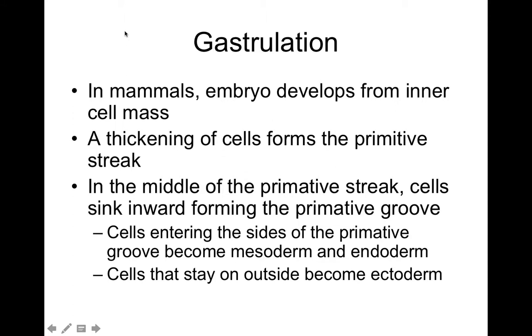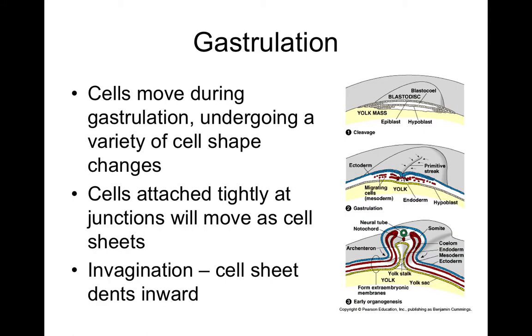In mammals, the embryo develops from the inner cell mass. A thickening of the cells forms a primitive streak. This primitive streak is what's caused right here. That is where that fold is going to occur. That's the cleavage, essentially, that we're going to get there.